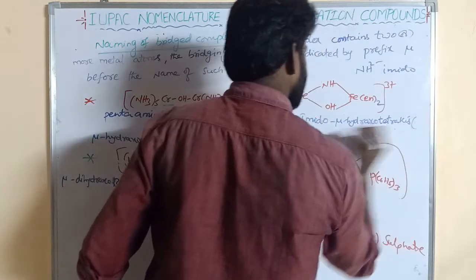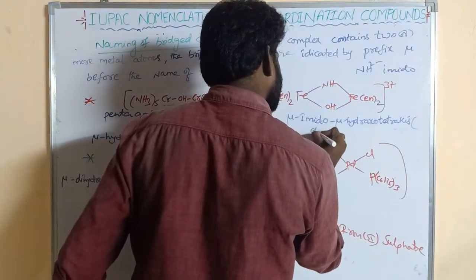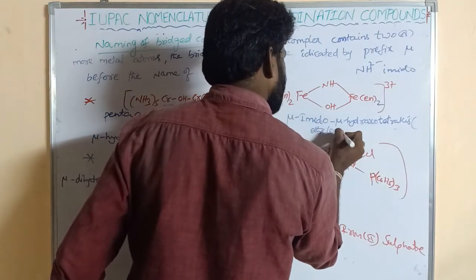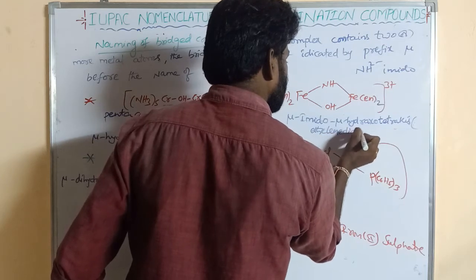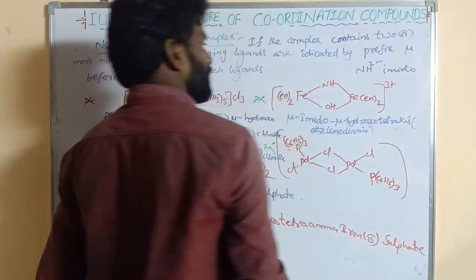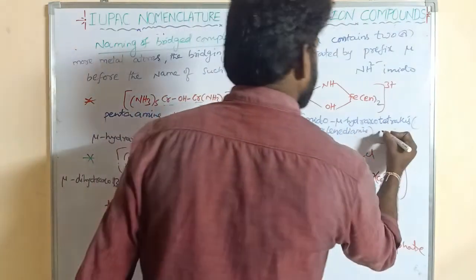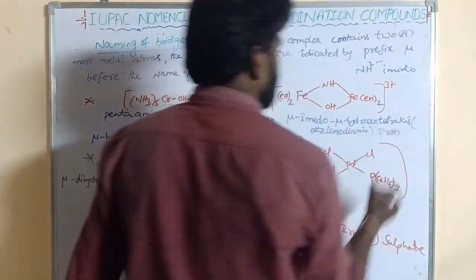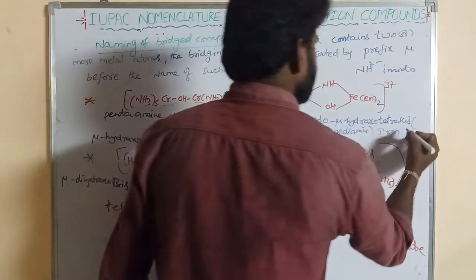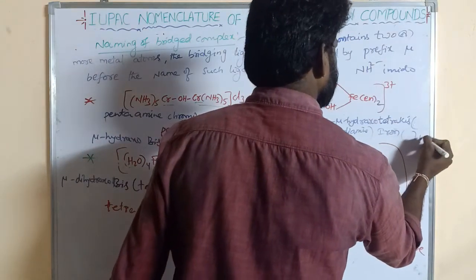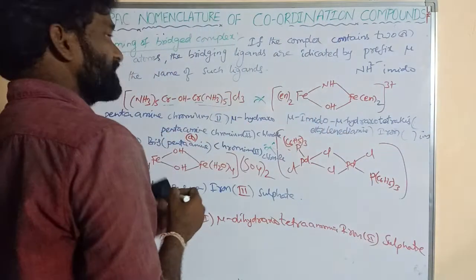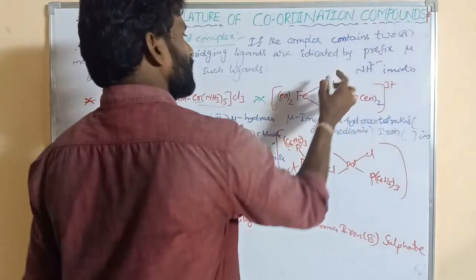So in the square bracket, in the parenthesis, we can write ethylene diamine, and iron or ferrum. What is its oxidation state? This is 0. This is 0. This is -2.